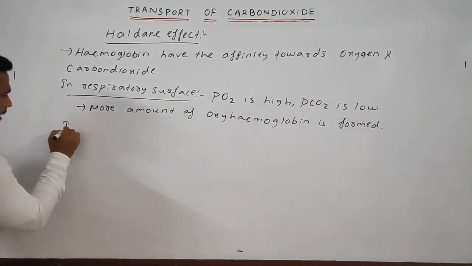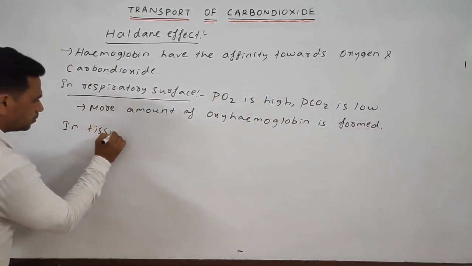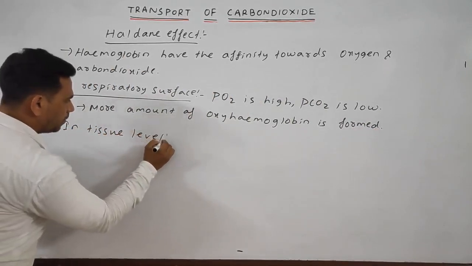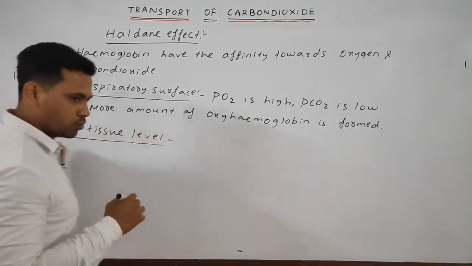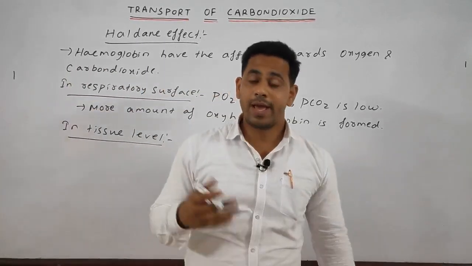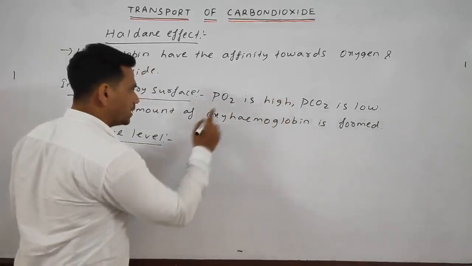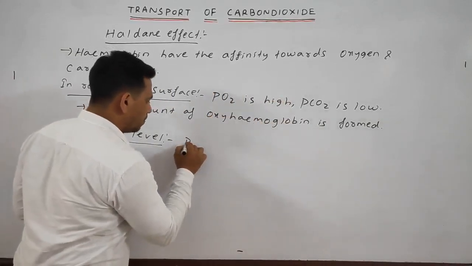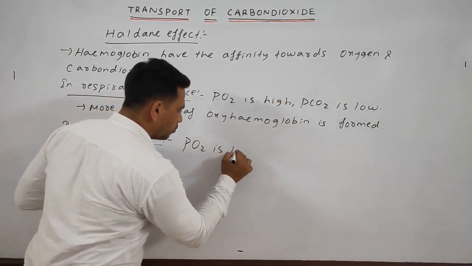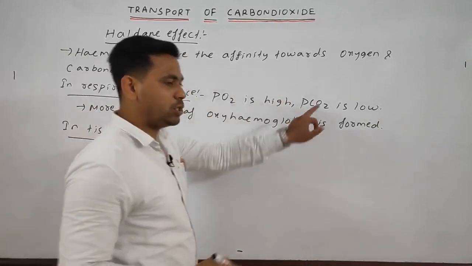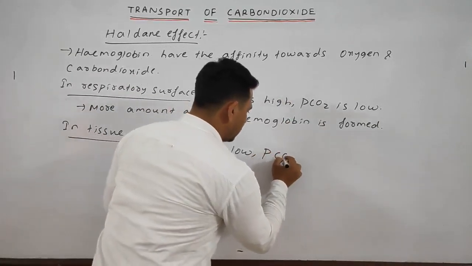At the tissue level, as we know, the carbon dioxide amount is high. That is why the PCO2 is high and the PO2 is low.